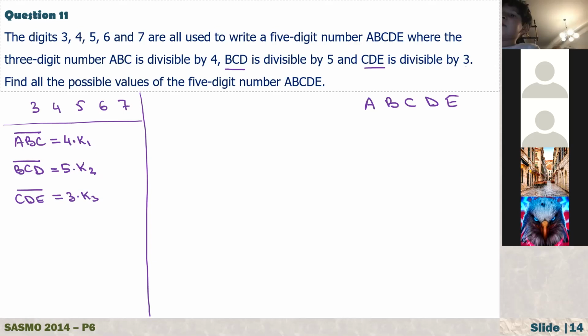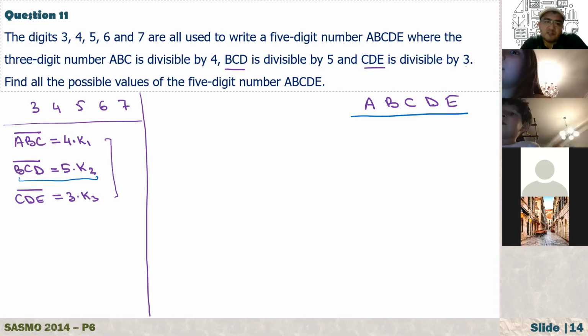Sadiq, my first question is for you. Look at these 3 equations. From here, what can you tell me about the value of D? Look at the second equation. What do you think? What is D? What numbers are divisible by 5, Sadiq? 5, 1, and 5.